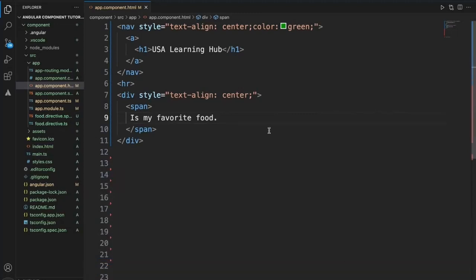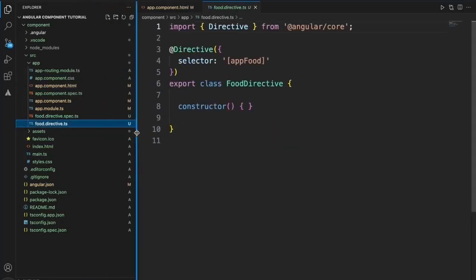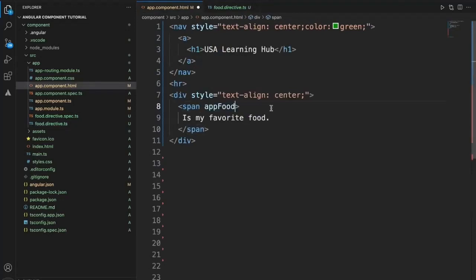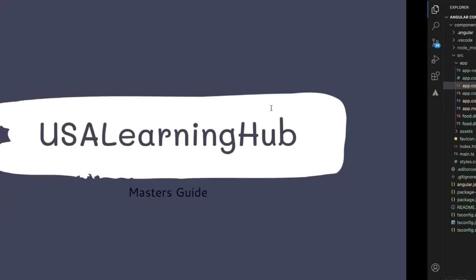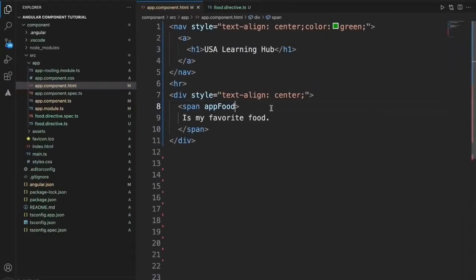So now the directive is created. If you see food directive, this is the directive that is created. This is the name that we need to use to get hold of the directive. And what I'll do is I'll set this directive here. Right now it won't apply anything, because there is nothing in the directive.